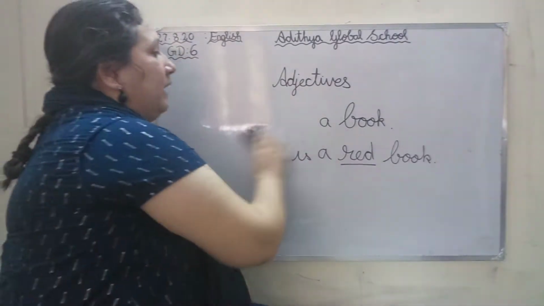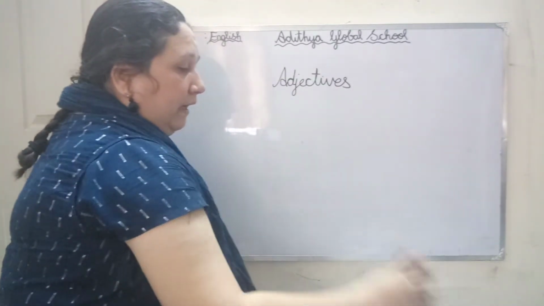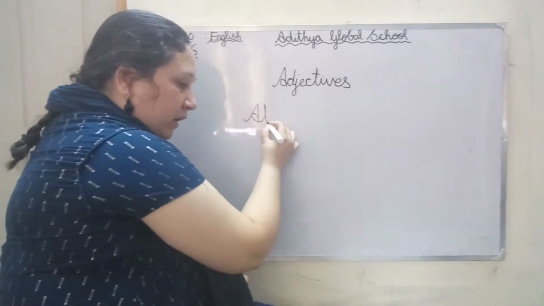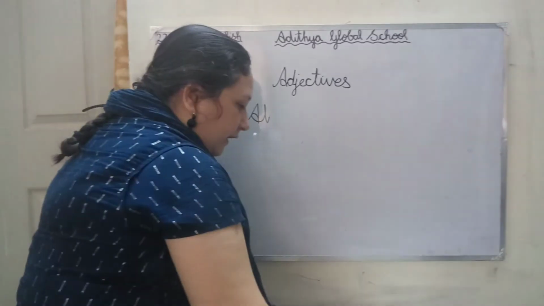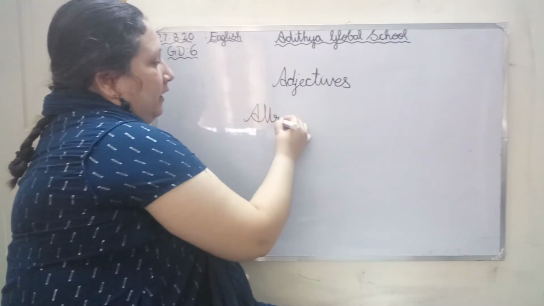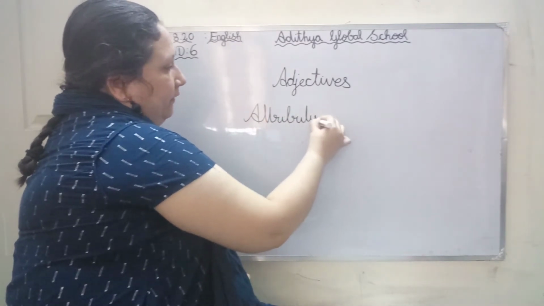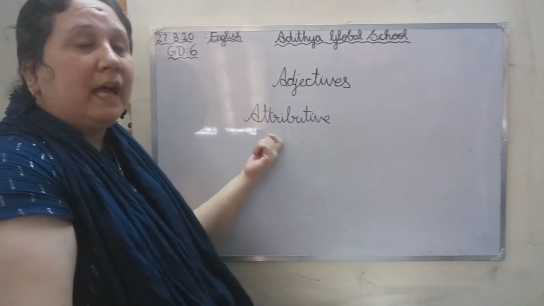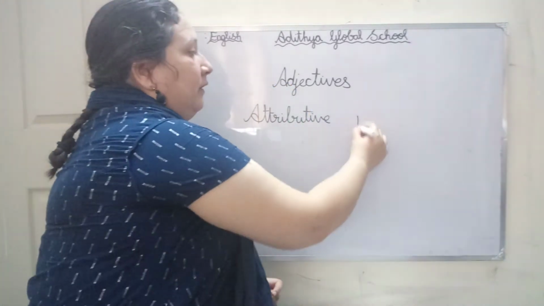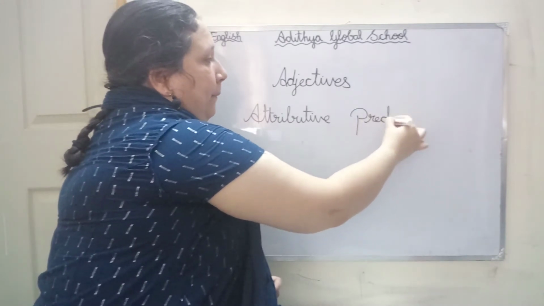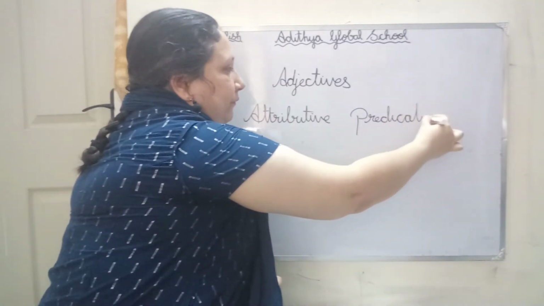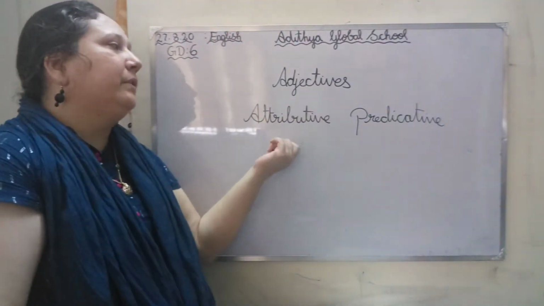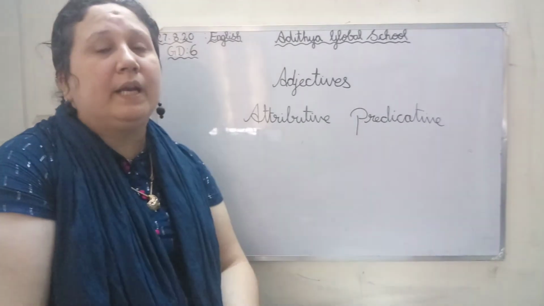Now under adjectives we see what is attributive and predicative.